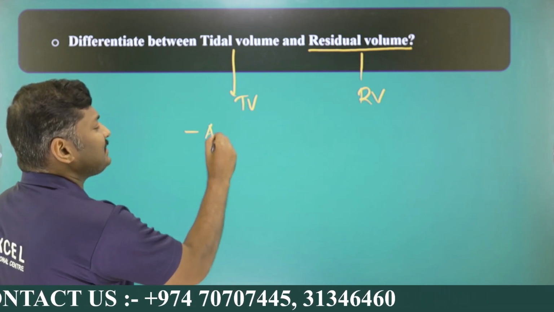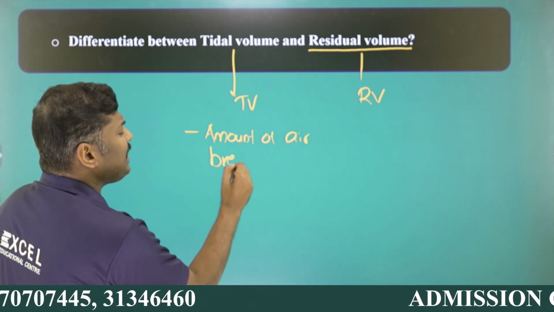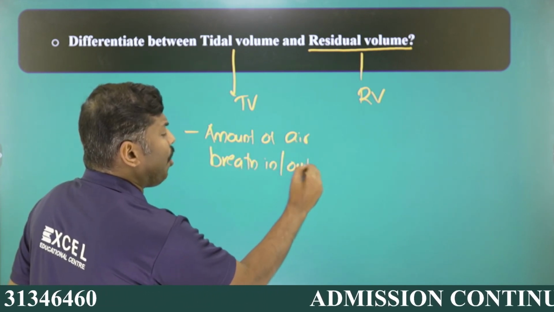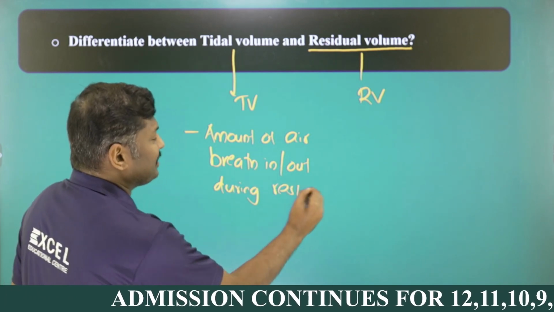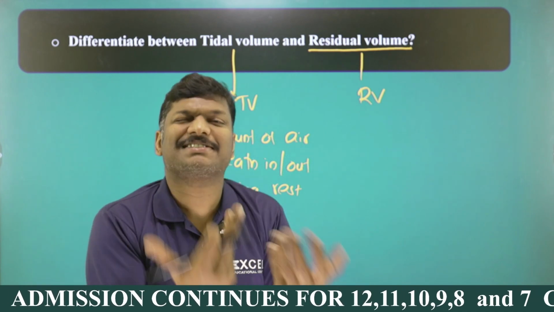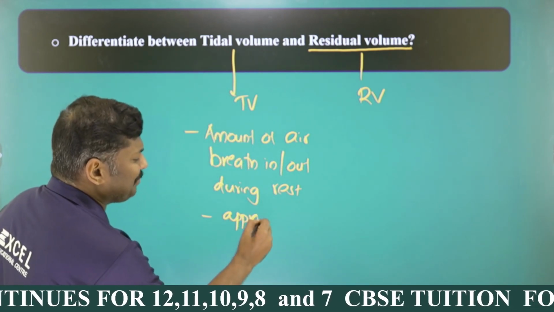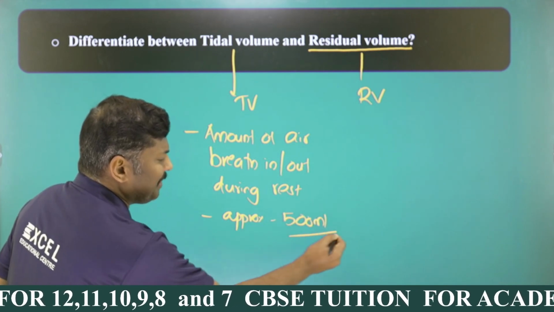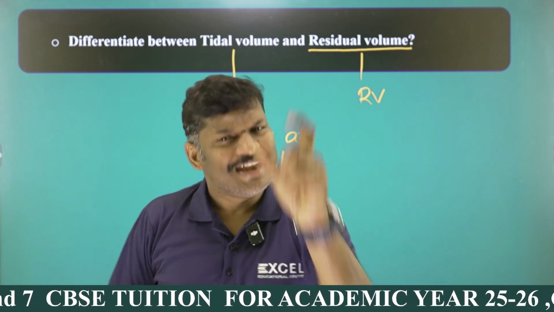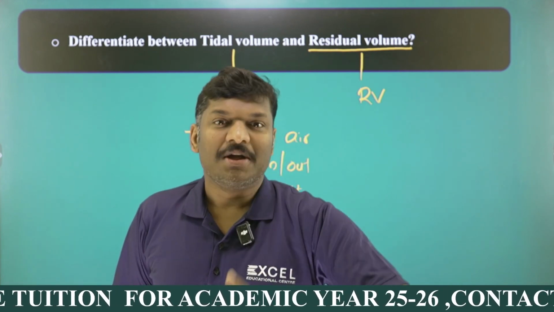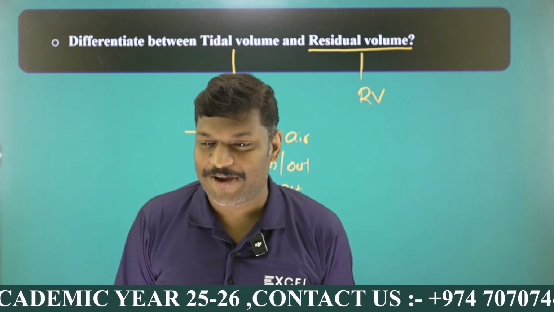So tidal volume is the amount of air breathed in or out during rest, my dear students, not during heavy exercise, during rest. So the amount of air a person can inhale or exhale at rest, that is what we call the tidal volume. It is approximately 500 ml. 500 ml means almost half a liter. So when I breathe in, half a liter of air is getting in. Is it TV or RV? It is TV, tidal volume. And when I am breathing out, I am exhaling the same amount, 500 ml, that is called a tidal volume.